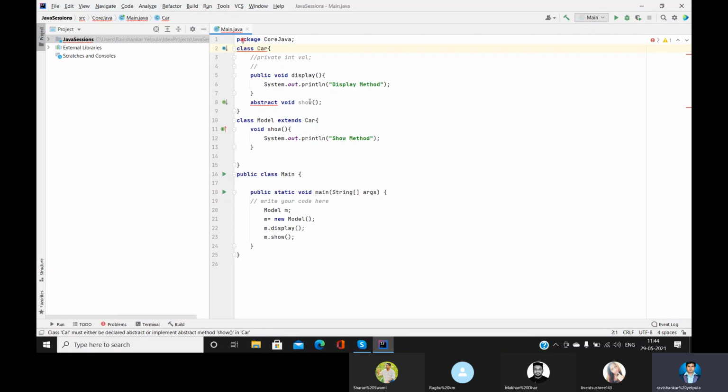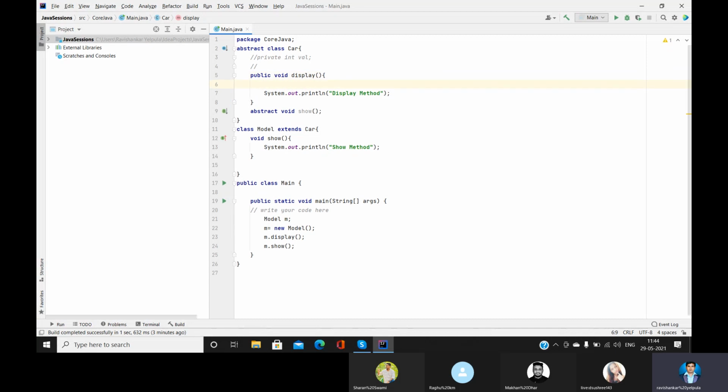So whenever we want to create an abstract method, the class should also be an abstract class. We cannot create any abstract methods in normal classes, so we have to create the abstract methods in the abstract classes. So this is a normal method. There is no issue with this method. We have the body of it, and it was getting displayed properly. When we printed with System.out.println, the body was getting executed.